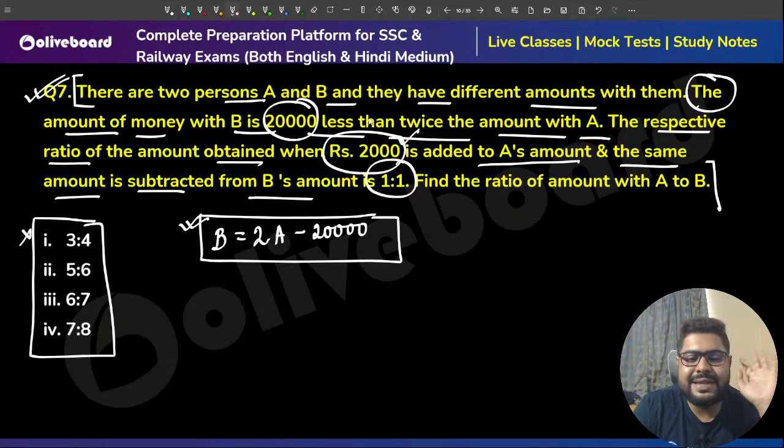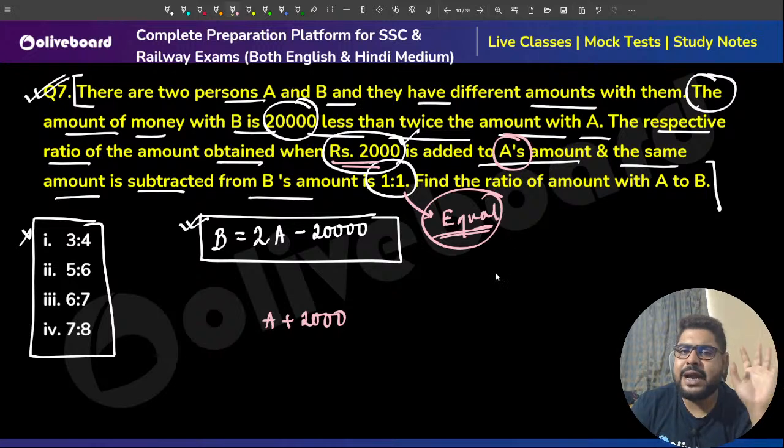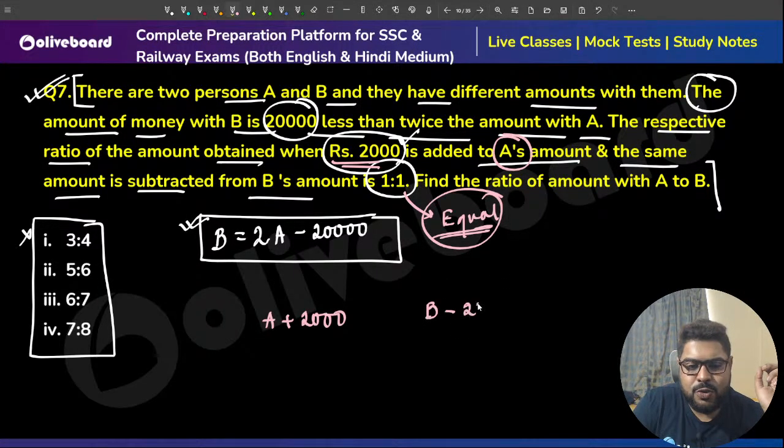Sir, listen to this. 1:1 means they are equal. So if I add 2,000 to A's amount, it will become A plus 2,000, and the same is subtracted from B, meaning B is having B minus 2,000.